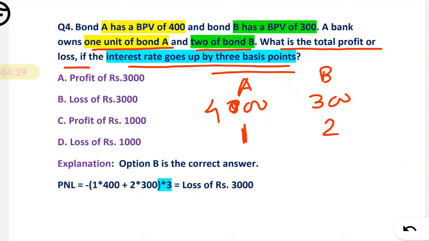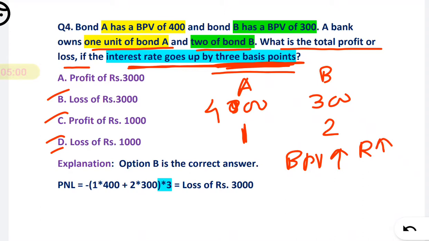Very first, see whether it will be a profit or a loss. The interest rate goes up by 3 basis points. Remember what we have discussed in the theory: as basis point value increases, your risk increases, right?